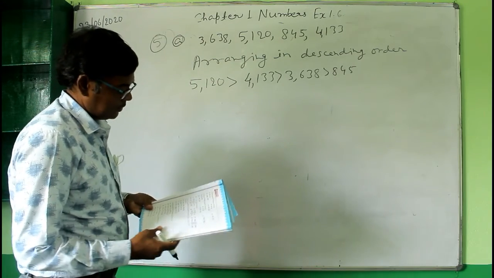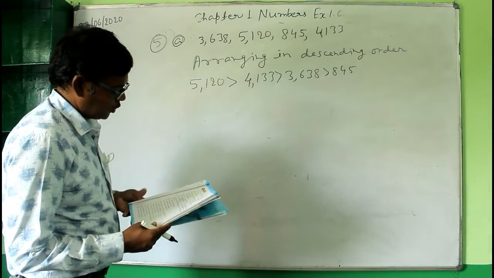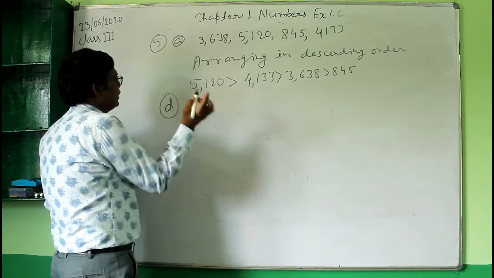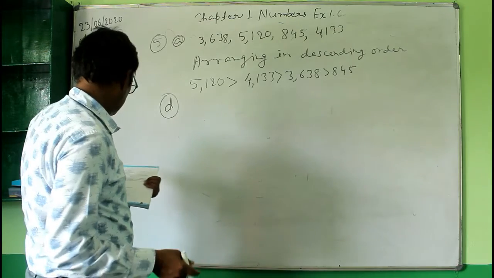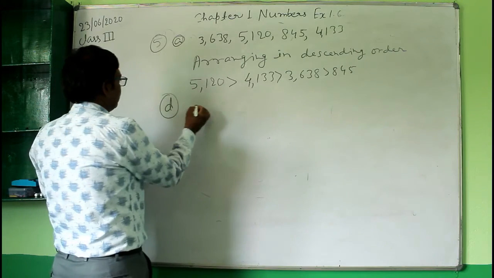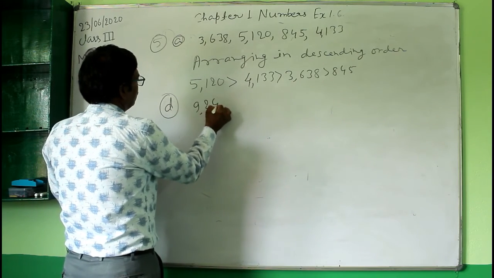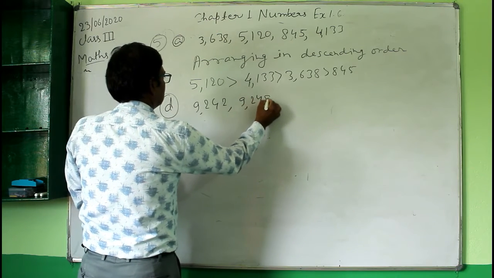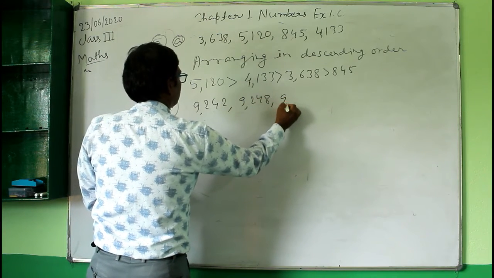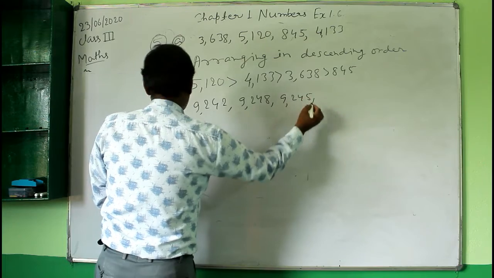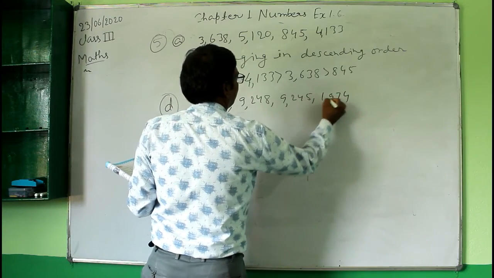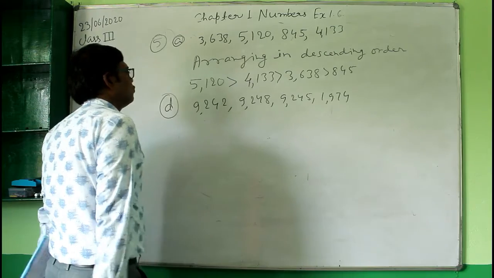The next one I will do is question number D. Okay, so you have the homework B and C. So the question number D is 9242, the first number, then 9248, 9245, and 1974. Okay, so these are the four numbers.